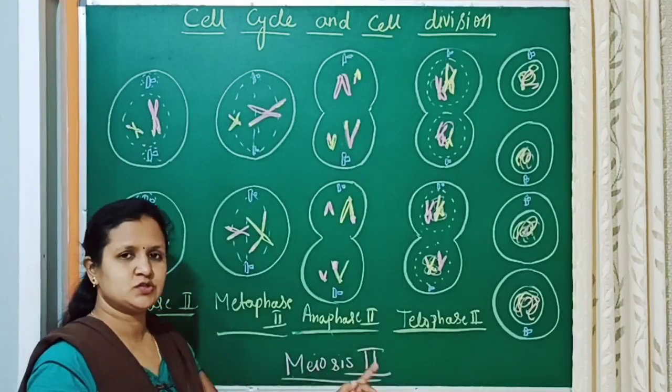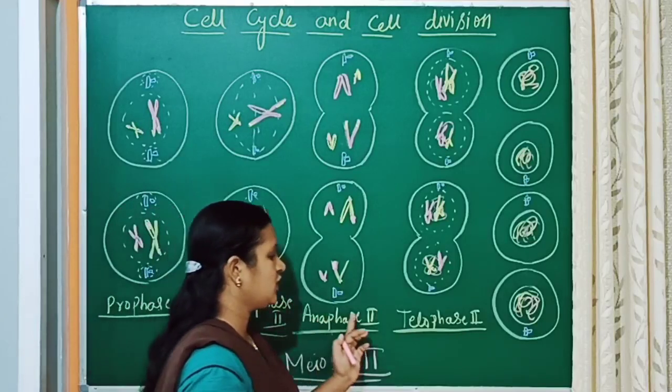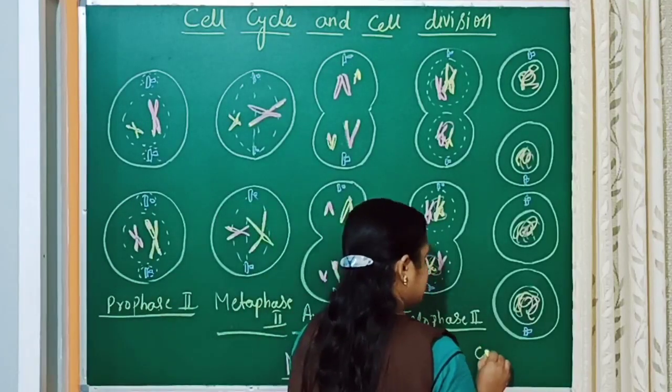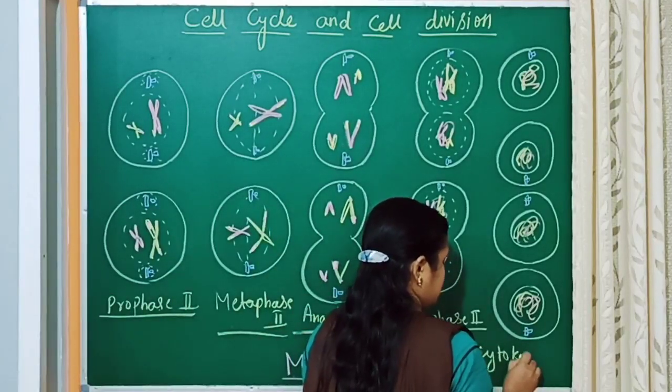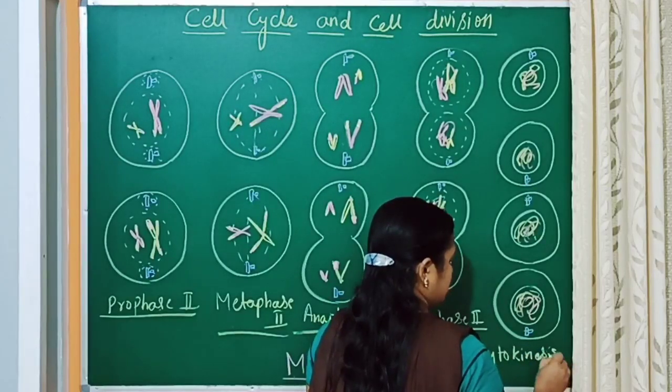In meiosis 2: prophase 2, metaphase 2, anaphase 2, telophase 2, and last is the cytokinesis 2.